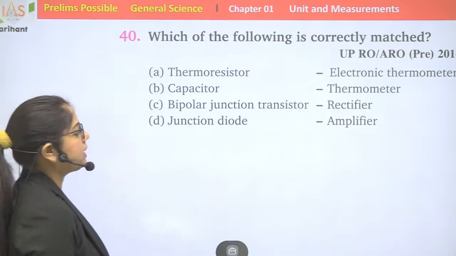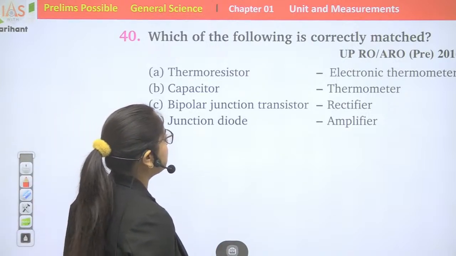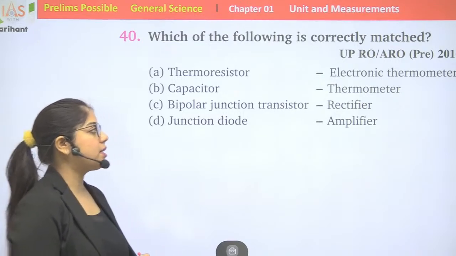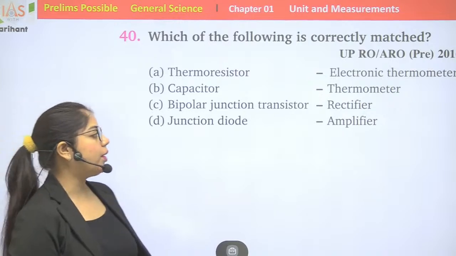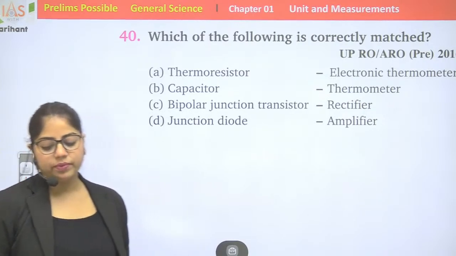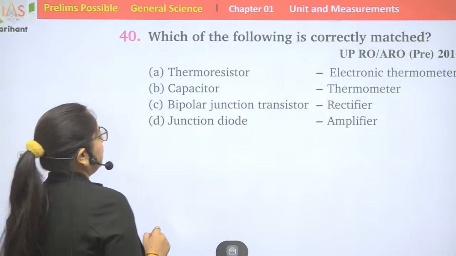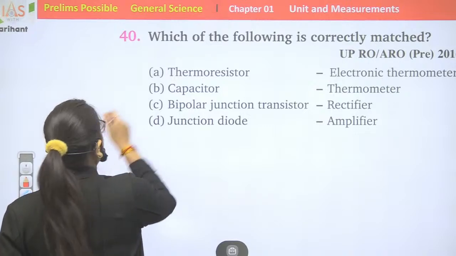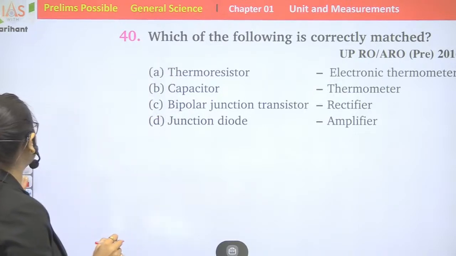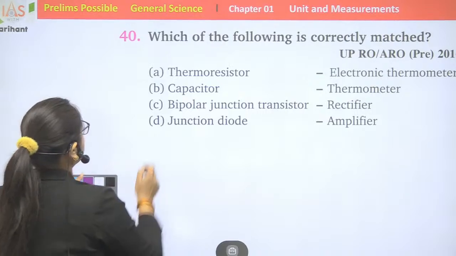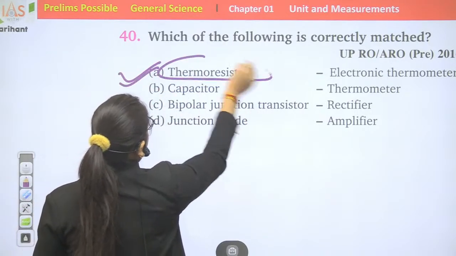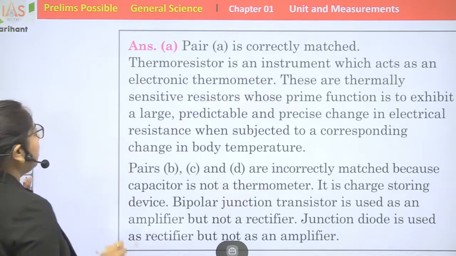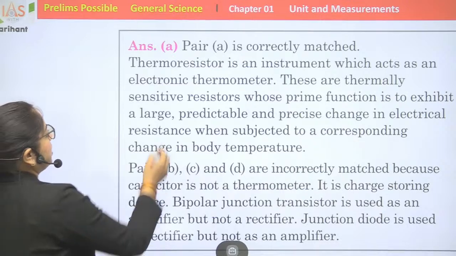Which one of the following is correctly matched? Thermoresistor, electronic thermometer; capacitor, thermometer; bipolar junction transistor, rectifier; junction diode, amplifier. Option A is correctly matched.